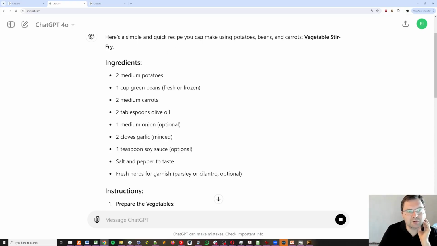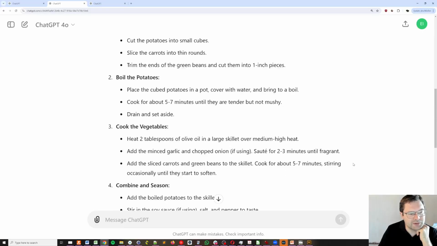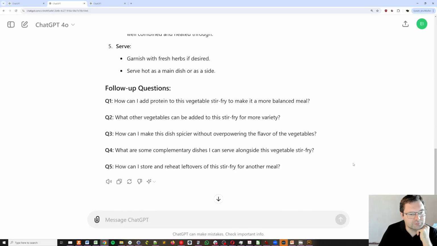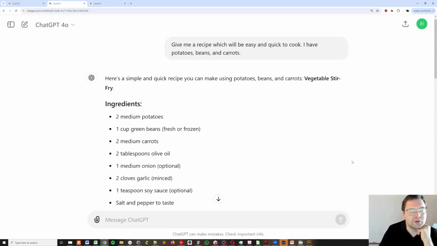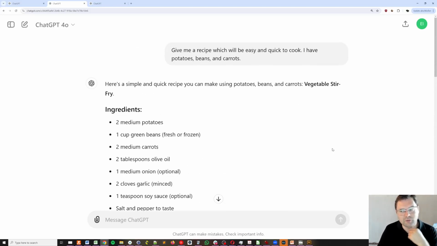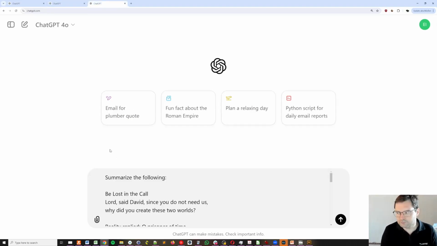Here's a simple and quick recipe you can make using potatoes, beans and carrots, vegetable stir fry. It shows you the ingredients, which do include the potatoes, and also the beans, the carrots, and some other things, and it gives you instructions, and again, in my case, the follow-up questions, which you will not see when you chat with ChatGPT. Check out my other video in order to find out more. Let's have a look at the third prompt.